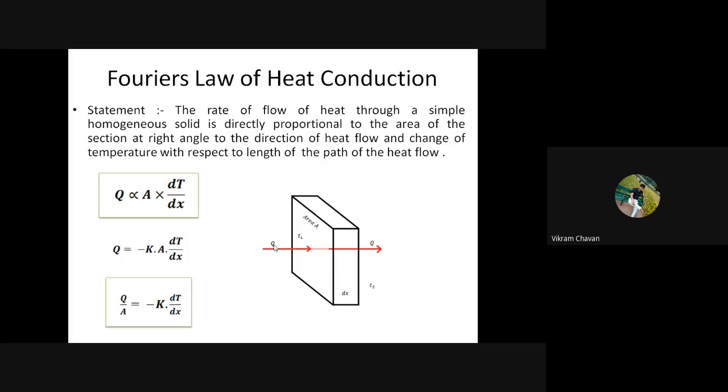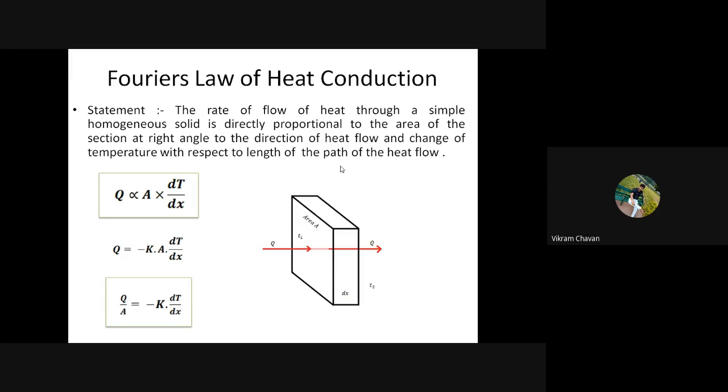Now for determining Q we have to use the Fourier law of heat conduction. Fourier's law gives us a statement that the rate of flow of heat through a simple homogeneous solid is directly proportional to the area of the section at right angle to the direction of heat flow and to the change of temperature with respect to the length of the path of the heat flow. At the initial stage you will feel that the statement is very complicated, but we will segregate it into two to three parts.